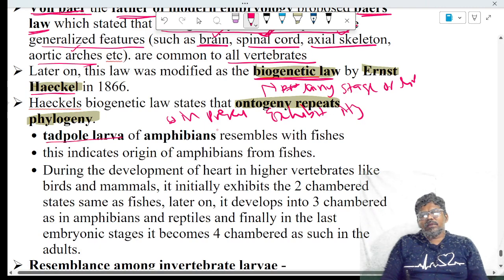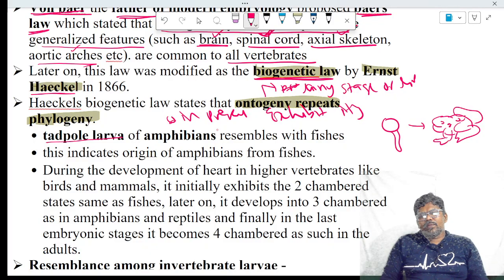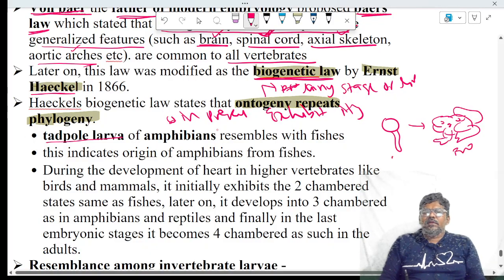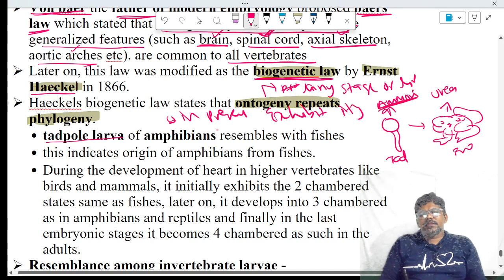If you observe, the tadpole larva is the larva of the frog. Later, the tadpole larva becomes an adult frog. This is the frog. But if you see the excretory products of the tadpole larva, they are similar to fish, not similar to frog. An adult frog will excrete urea, but the tadpole larva will excrete ammonia.